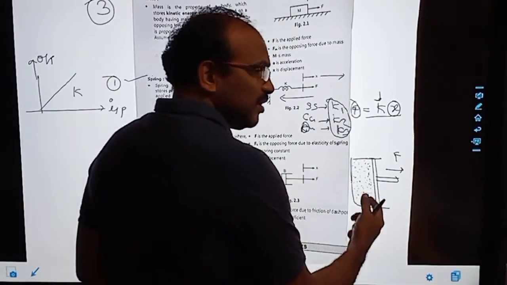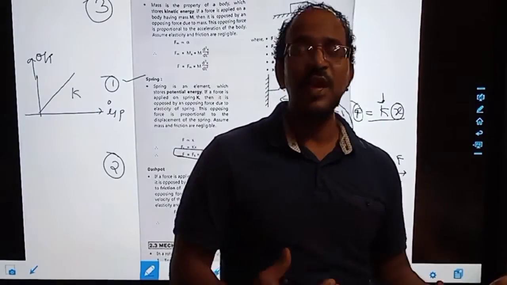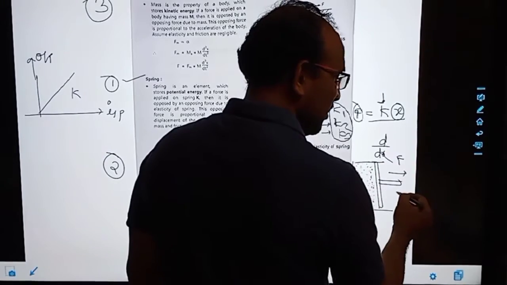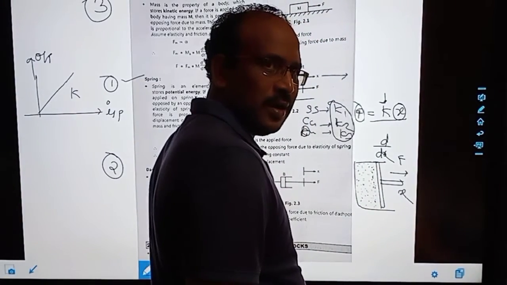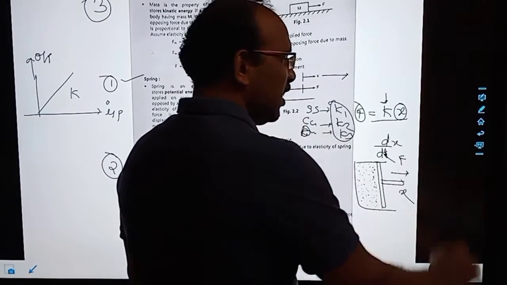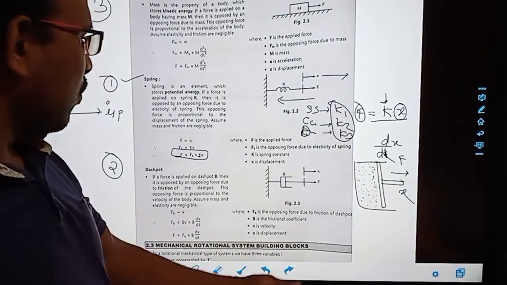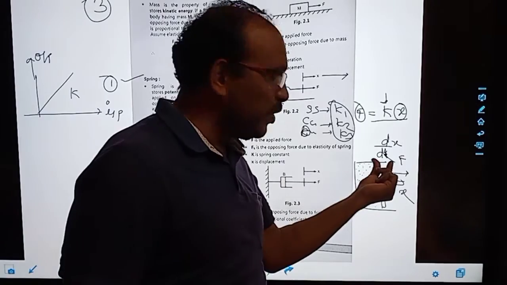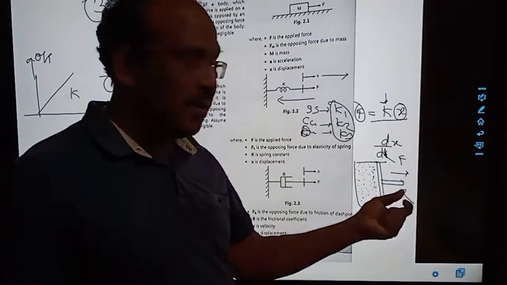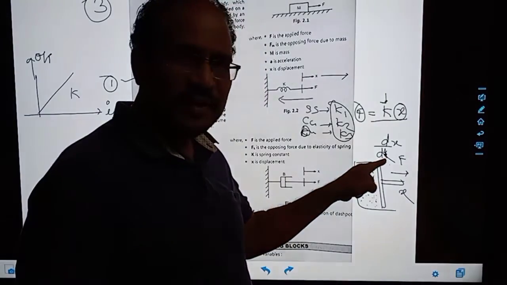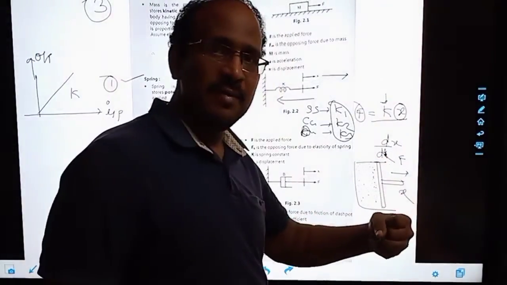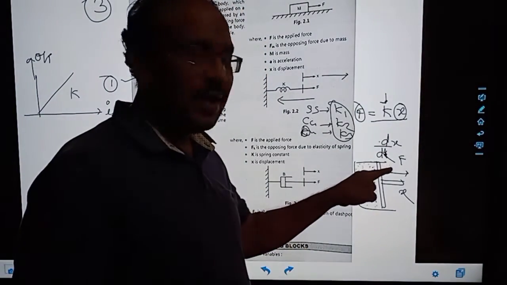So whenever there is a change, it means what? Derivative. So d by dt of x, the dx by dt. Whatever we apply, with respect to time, more is the time, less is the force. More is the time, less is the force. Less time means quick. It is inversely proportional to time.